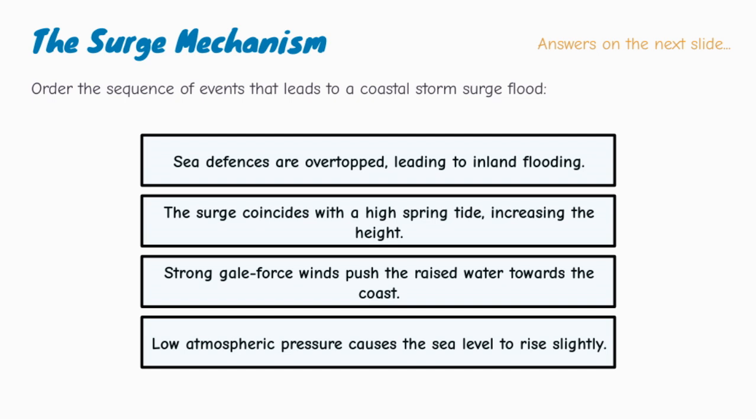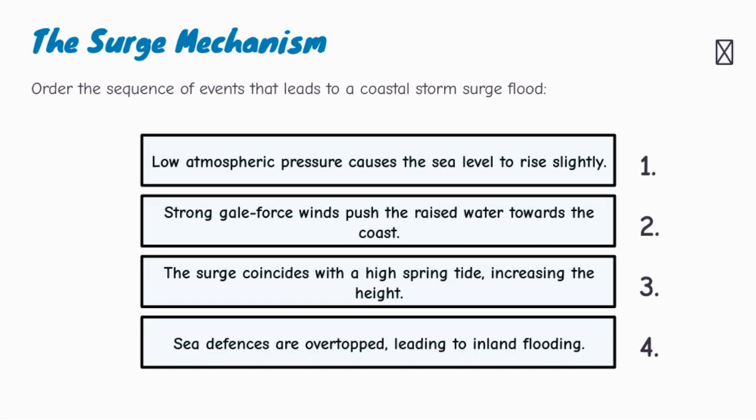First, low pressure raises the sea surface. Then strong winds push the water towards the coast. If this happens at the same time as a high spring tide, the total water level becomes even higher. Finally, sea defenses may be overtopped, and flooding occurs inland.